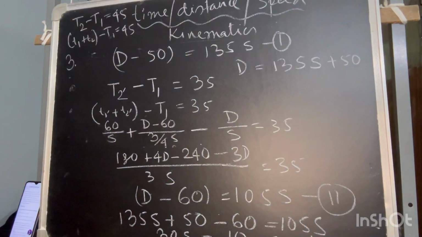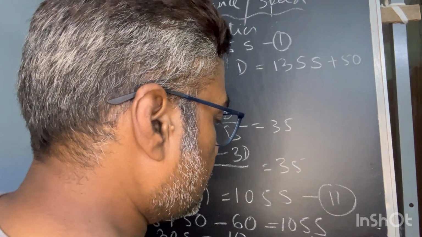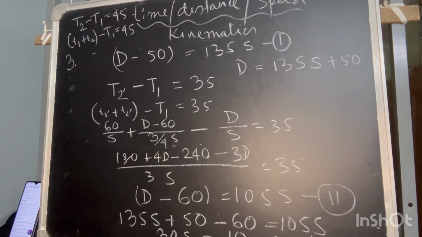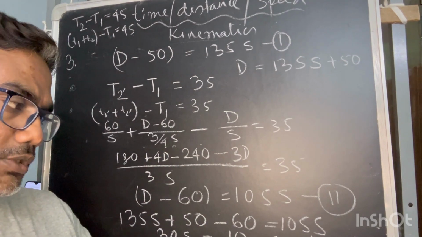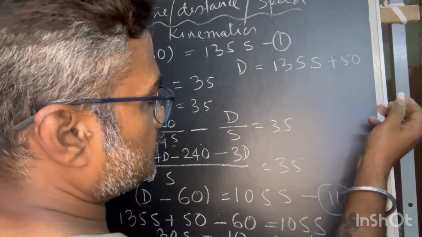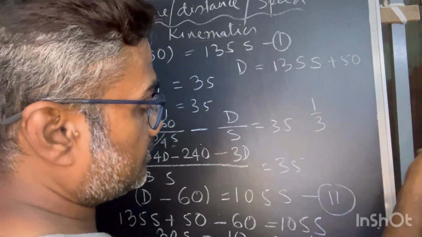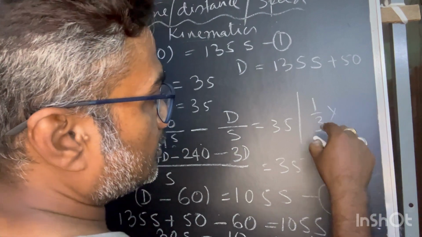S is the usual speed. Now the unit is given as kilometer and minute. So without calculating, if I write kilometer per minute, that will also be the right answer, unless any option is given in a particular unit. Otherwise, this is 1/3 of a kilometer, meaning 0.333. Or if you have to calculate in meter per second, let me assume the option is given in meter per second, then you have to do accordingly.